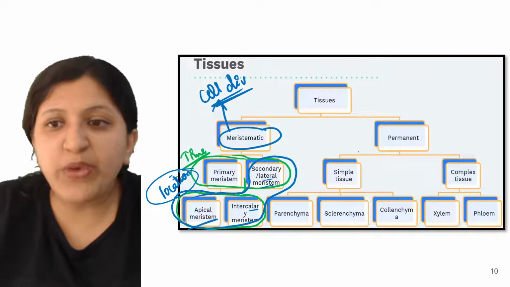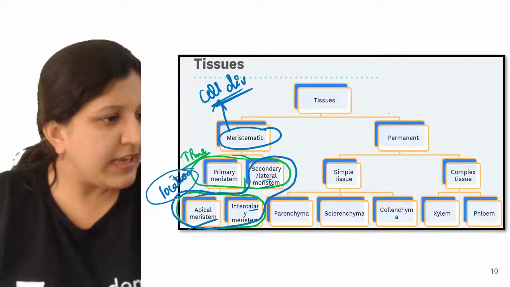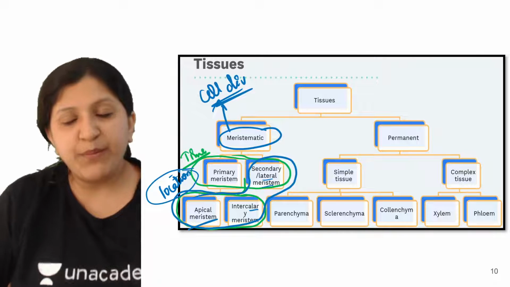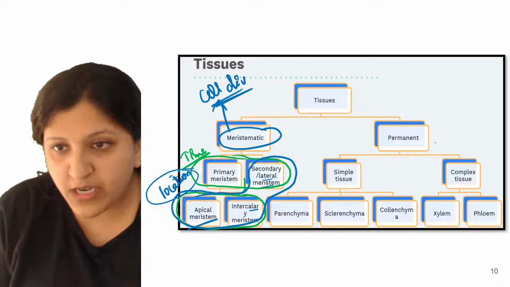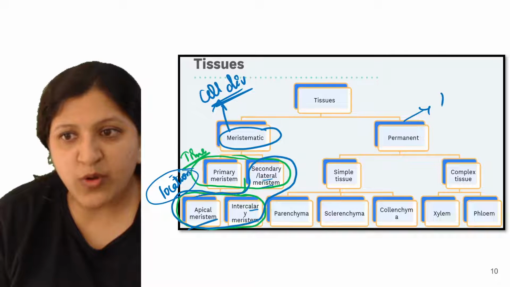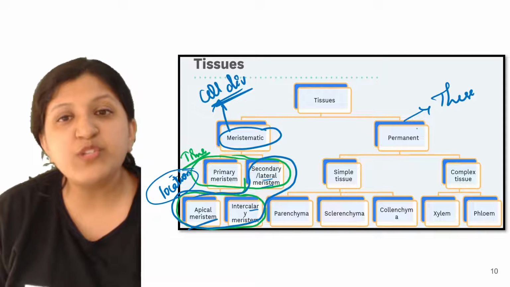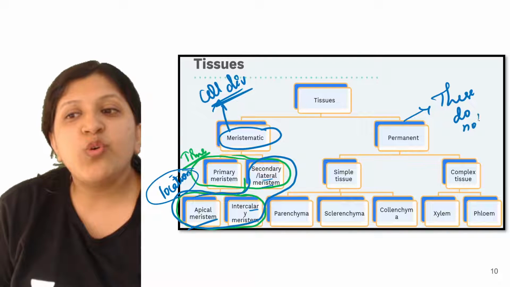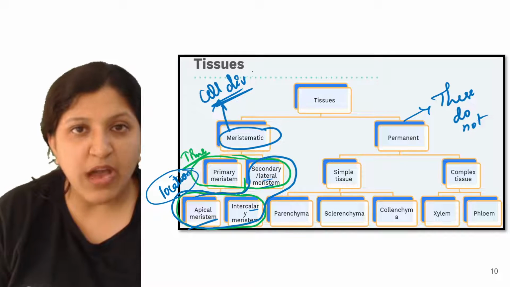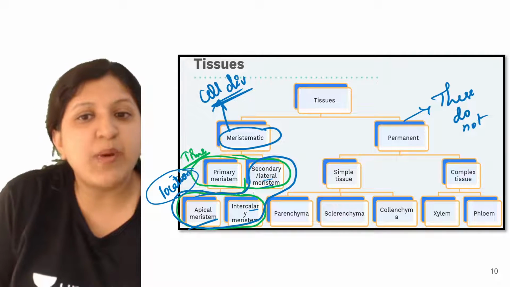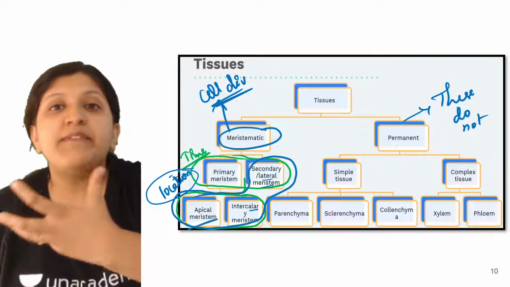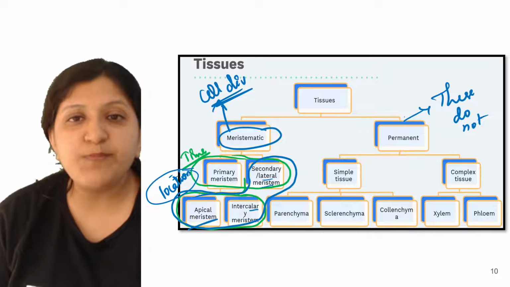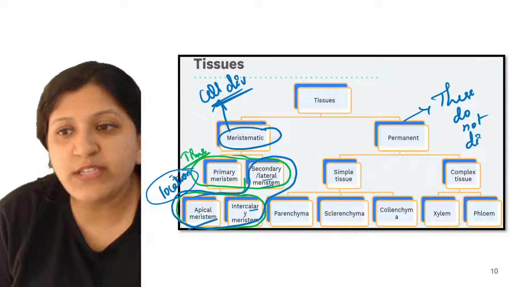Moving on to permanent tissue. Clear now? All right, that's good. Now, when we mention permanent tissue, these do not divide. If there is a requirement they can also divide, but usually we say that these do not divide. It is always the meristematic tissue that looks after cell division. Only whenever there is a requirement can certain cells undergo division, but most permanent tissue does not divide.